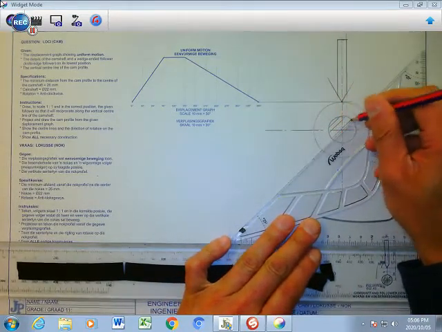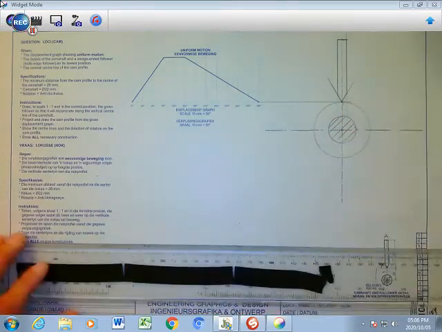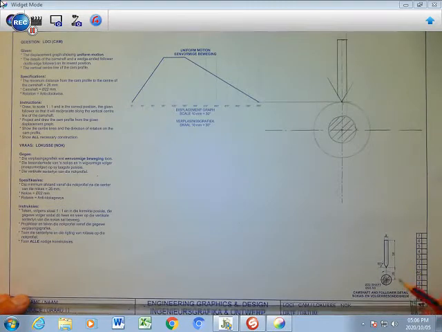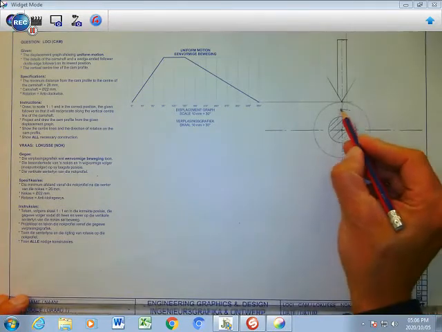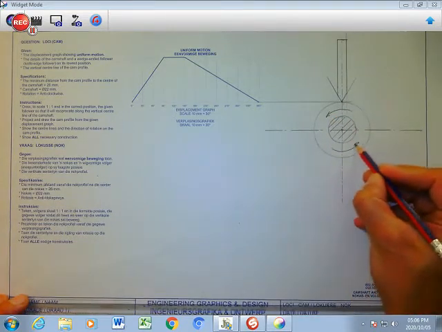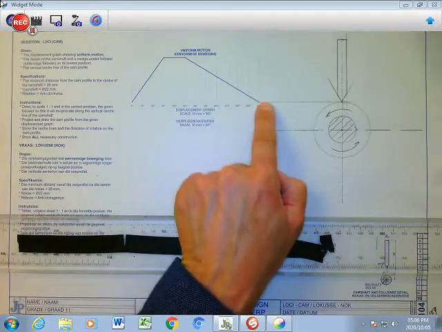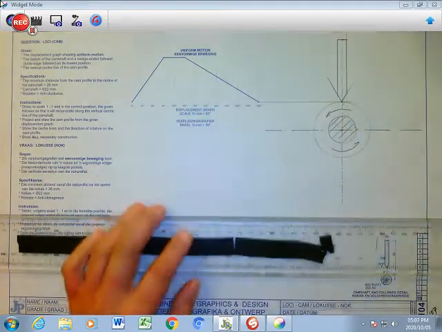So I hatch it at 45 degrees like that. Perfect. Right, I've completed that section there, and all I need to do is just put my arrow in, because my arrow goes in an anti-clockwise direction. Then, because I have 12 spaces here, I need to create this rotary motion into 12 spaces as well.